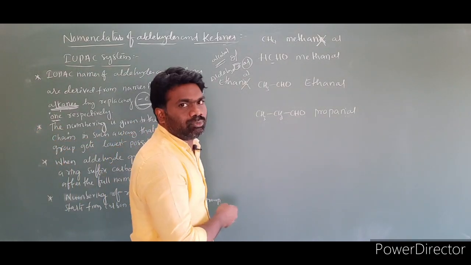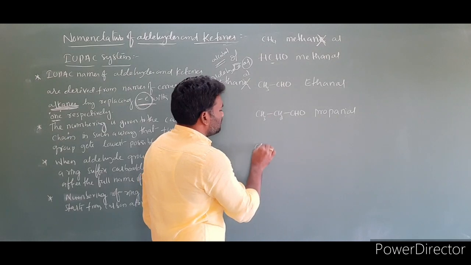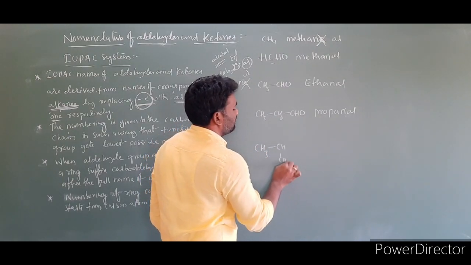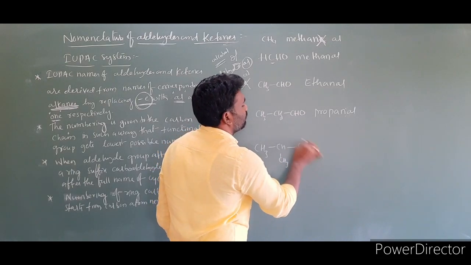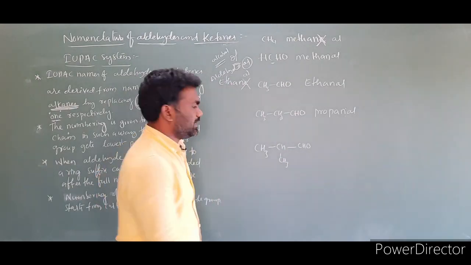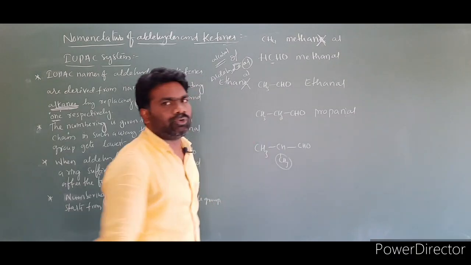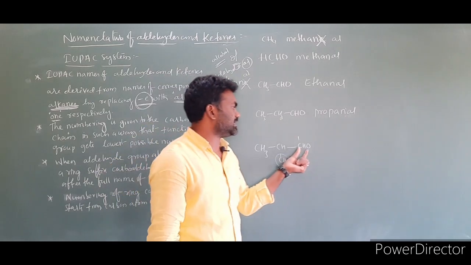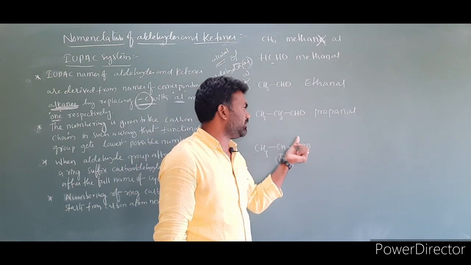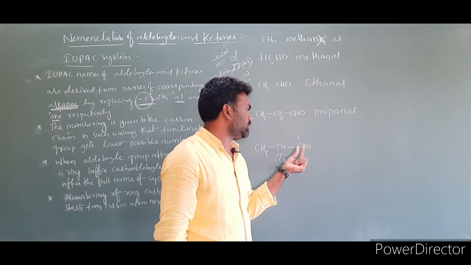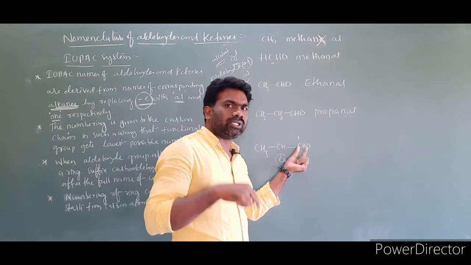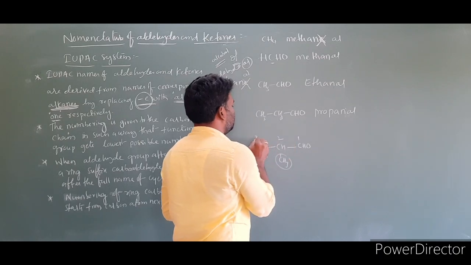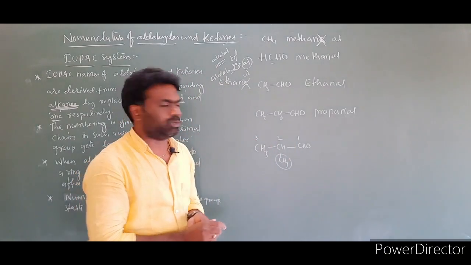Now let us take some more compounds. Suppose I am taking CH3, CH, CHO. For this molecule, there is a branching. Here one branching is there. So how do you write the name of this compound? This one I am labeling as number 1. Even though this is the functional group, the functional group carbon will get the lowest possible number. This is number 1, this is number 2, and this is number 3.